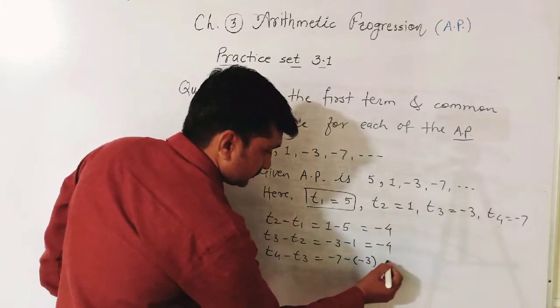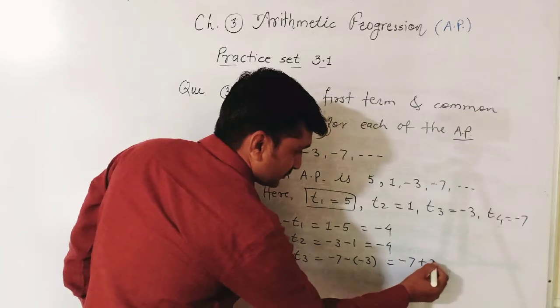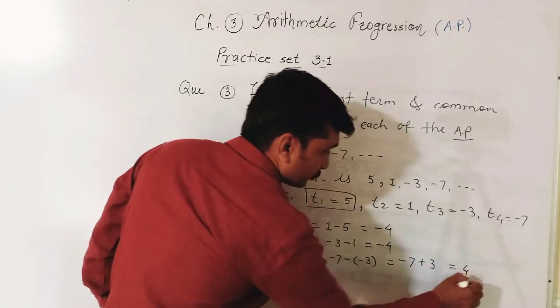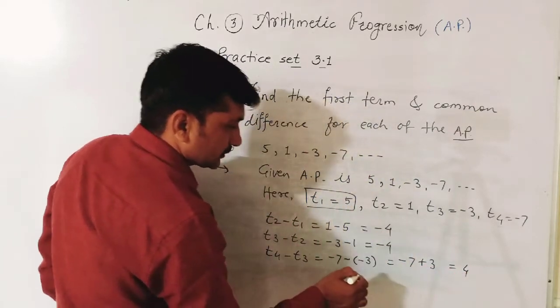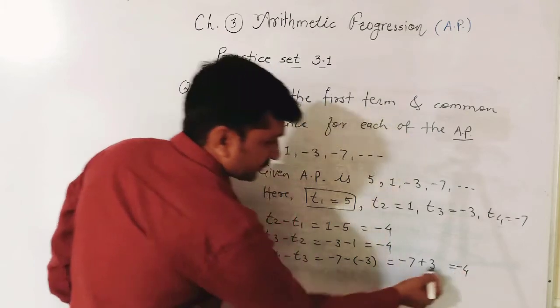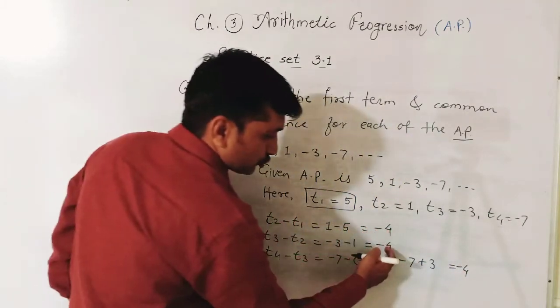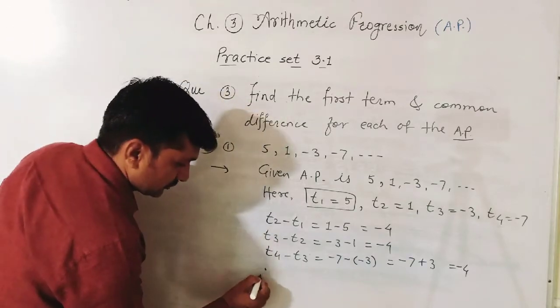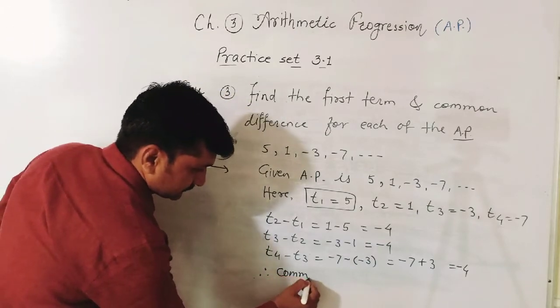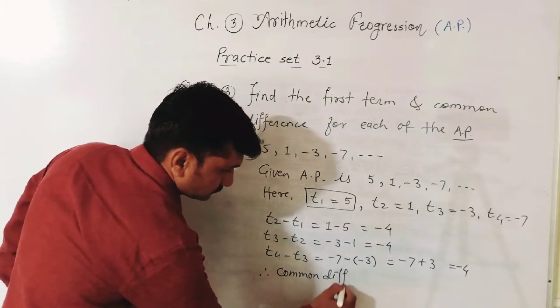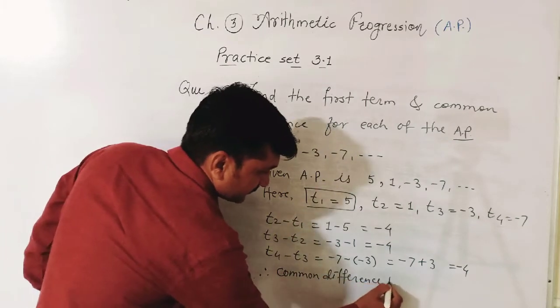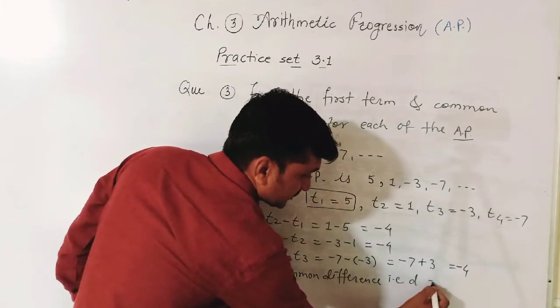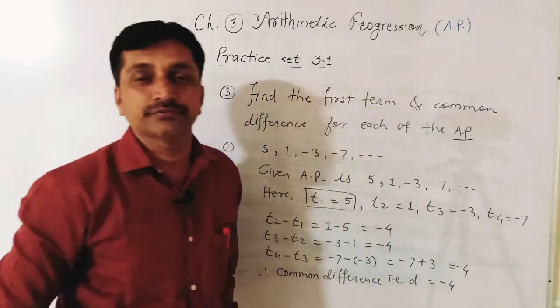In bracket I write, is equal to minus 7 plus 3, minus 4. Minus 4, minus 4, minus 4, that is the common difference. Therefore, common difference D is equal to minus 4.